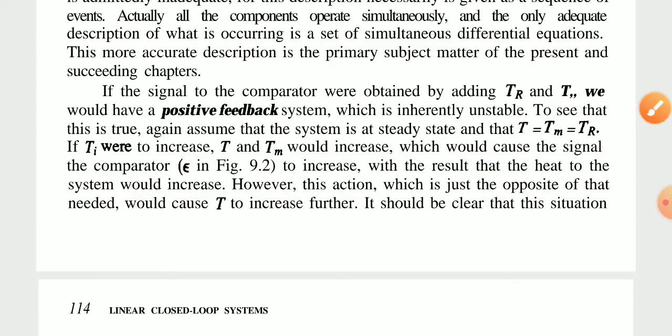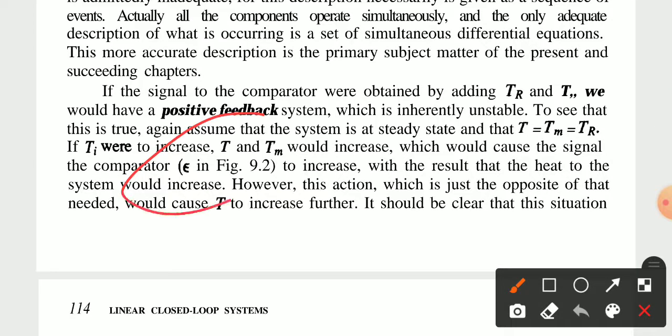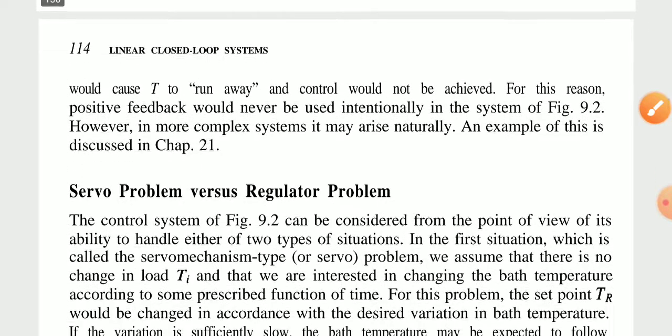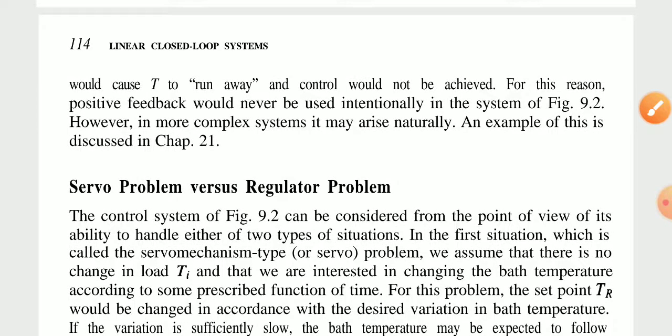The error we saw in Figure 9.2. Any situation would cause T to run away, and control would not be achieved. For this reason, positive feedback would never be used intentionally for the system in Figure 9.2. This is negative versus positive feedback in a control system.